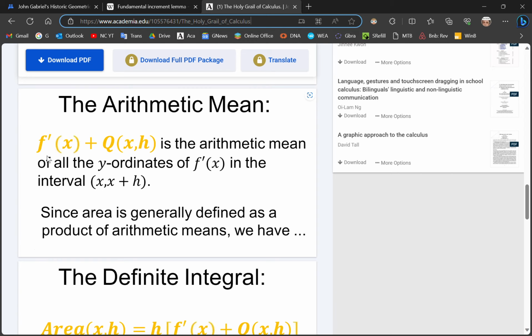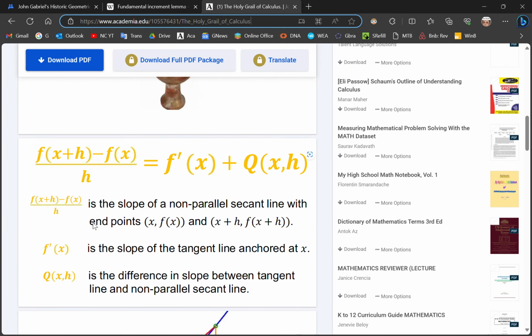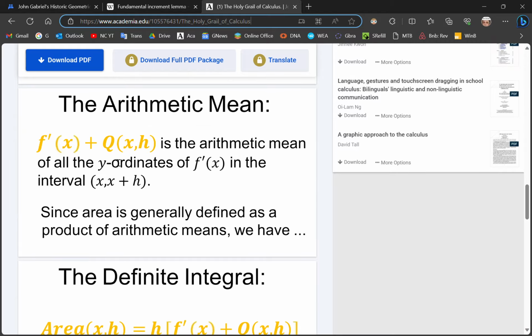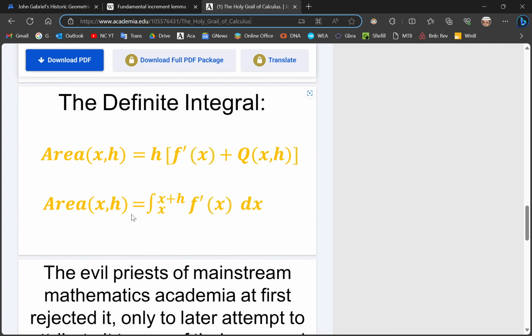And of course the arithmetic mean is given by f prime of x plus q of x,h, which is the right hand side of the formula. And if we multiply it by h, as was generally defined by myself for area, that is, I defined area to be a product of two level magnitudes, incorrectly known as arithmetic means, we get the definite integral.